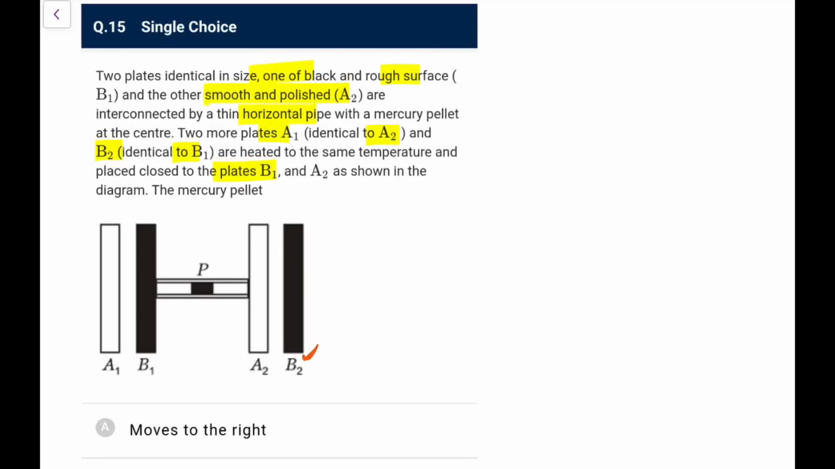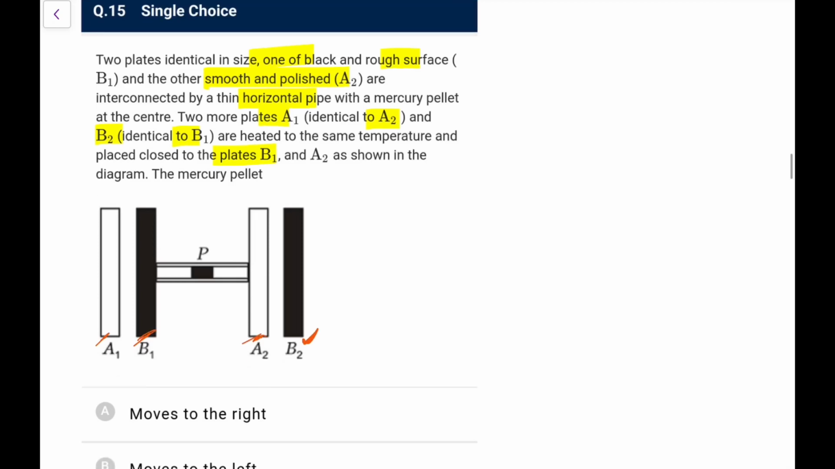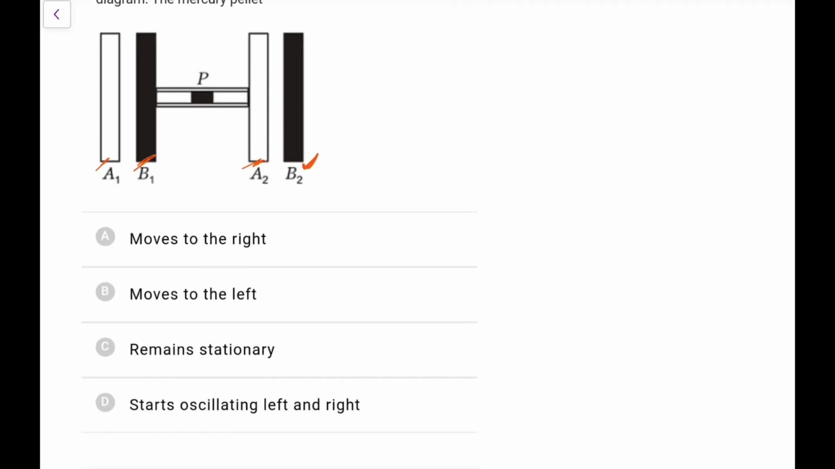Now, what is this mercury pellet going to do? The rough and black plate will emit better, but it will absorb less. The other will emit less, but it will absorb more. So overall, because of this identical arrangement, the effective heat that will be received at these two plates will almost be the same. So the pellet is not going to shift anywhere, it is going to remain stationary.